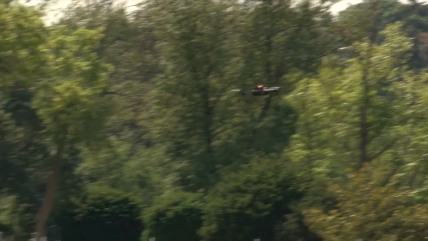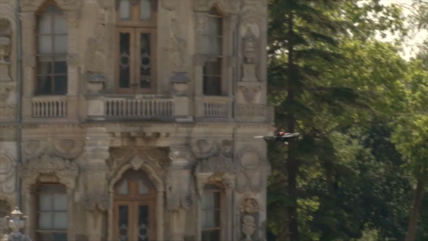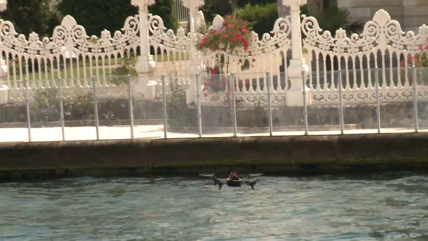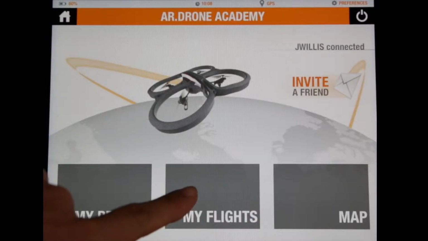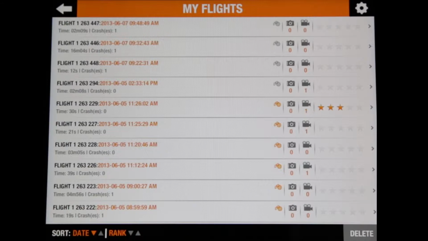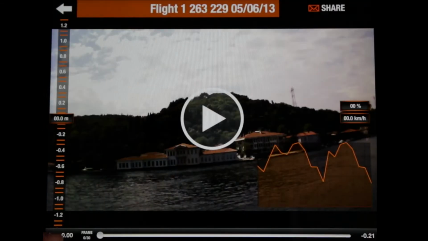The GPS receiver improves stabilization even further by calculating the position of your ARDrone in flight and helping to prevent it from drifting in the wind. With the flight recorder, your flight data is enriched by GPS location data.